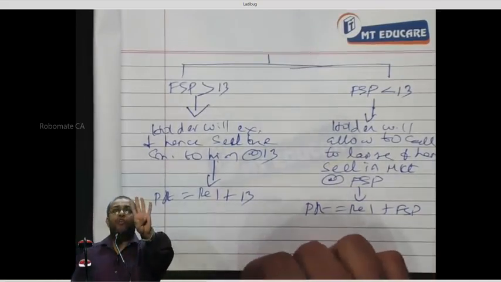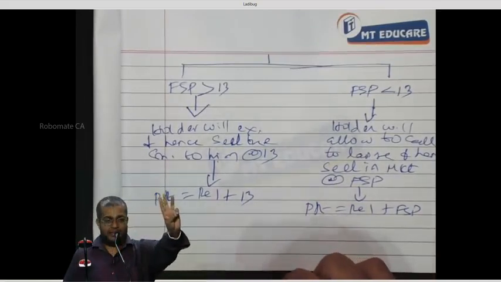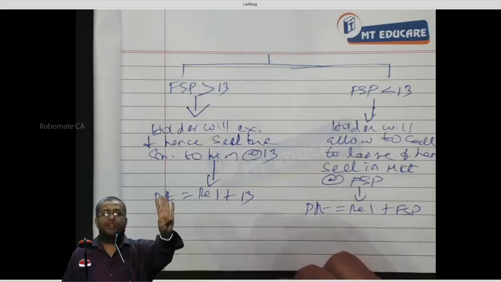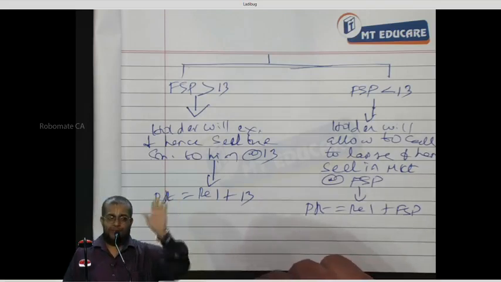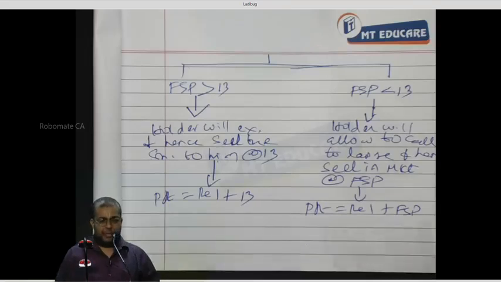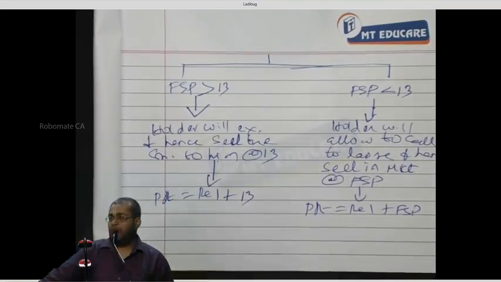Now, 4 issues we are going to discuss here. Maximum value of a call, minimum value of a call, maximum value of a put, minimum value of a put. Out of the 4, how much is completed? 2 were completed. Yes or no? No. Tell me, first, just by heart. Tell me the formula for minimum call value. Minimum value of the call is what? Spot price minus present value of strike price.